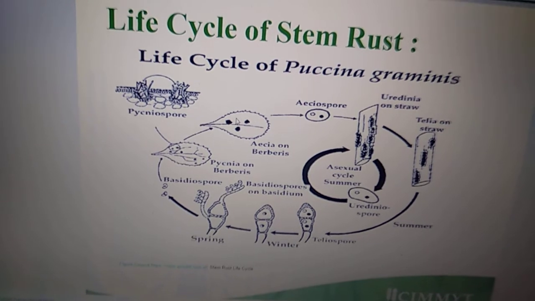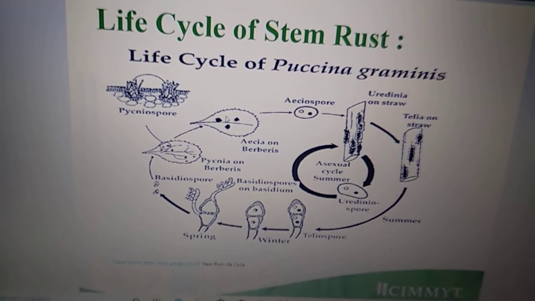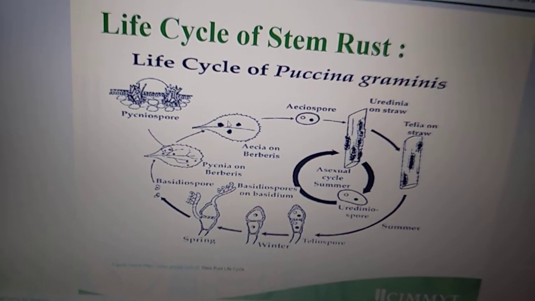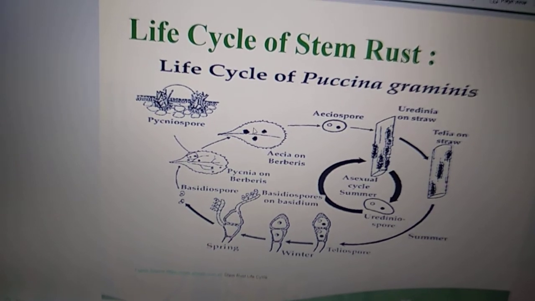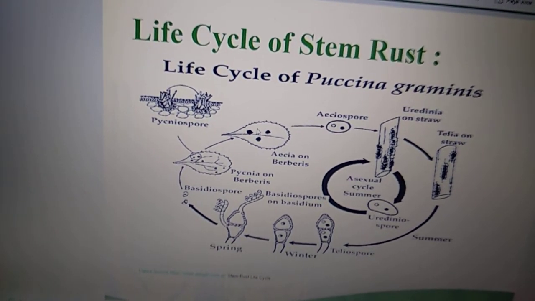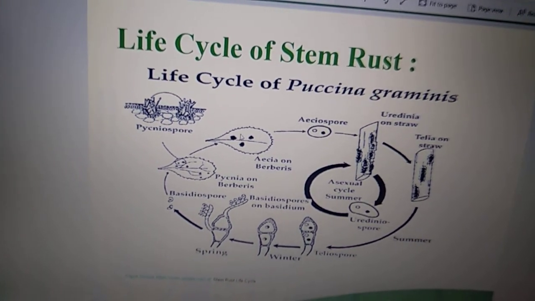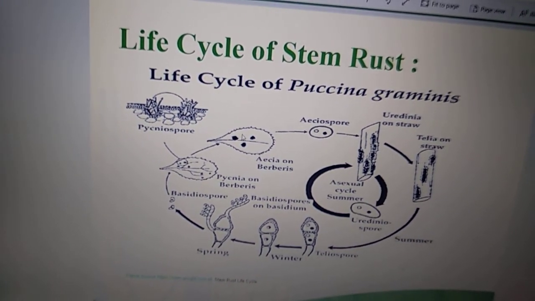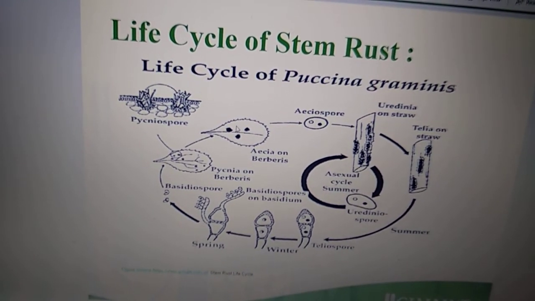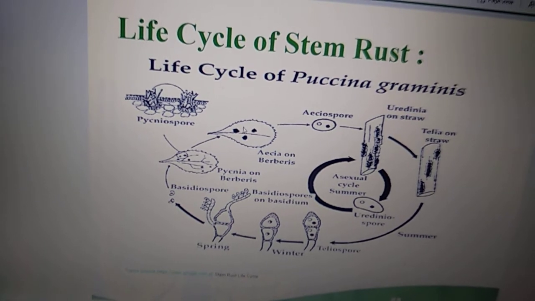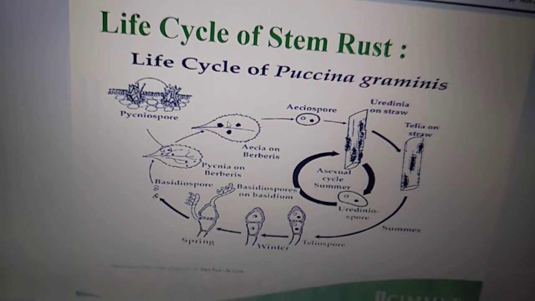Life cycle of the stem rust. The life cycle of Puccinia graminis is completed in a heteroecious way and requires two alternate hosts. Like the other Puccinia, graminis is also an obligate biotroph and requires two alternate hosts to complete its life cycle. The first one is wheat and the alternate host is the barberry leaves.